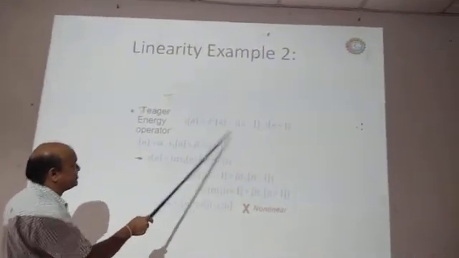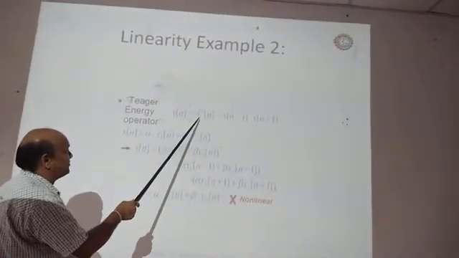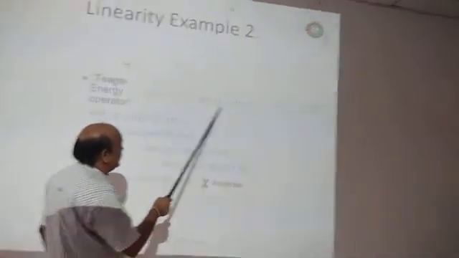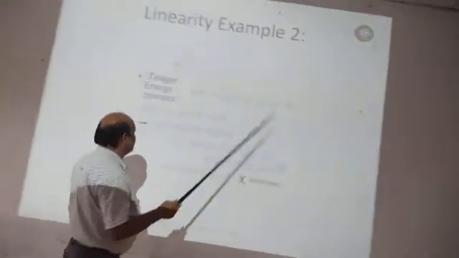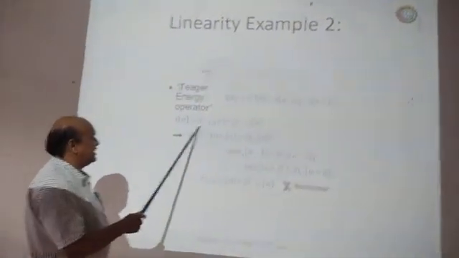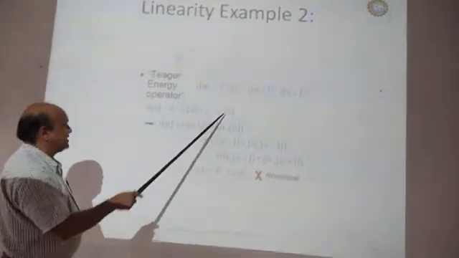Similarly here, the Teager energy operator has the response given by y of n is equal to x square of n minus x of n minus 1 into x of n plus 1. And x of n is again the linear combination alpha into x1 of n plus beta into x2 of n.